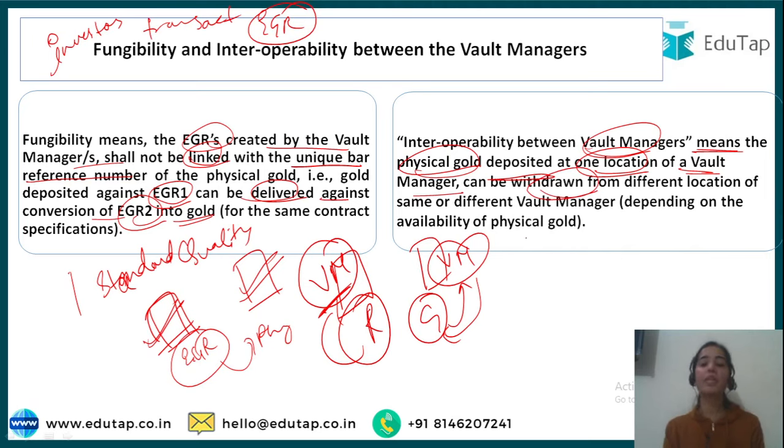It won't matter, because of course the standard and purity of the gold is the same. So it won't matter where I am depositing and from where I am taking. As well as fungibility, I hope you have understood that no unique bar reference number will be given to the gold. It doesn't matter whose gold you are taking, it should just be equal to the EGR.